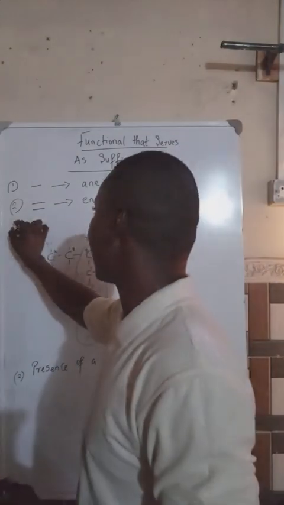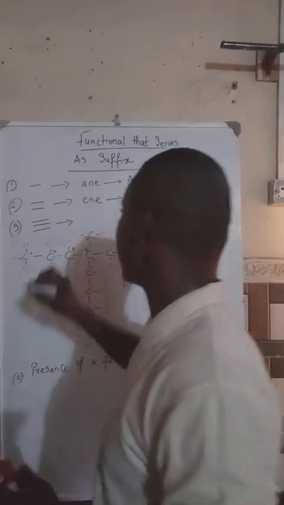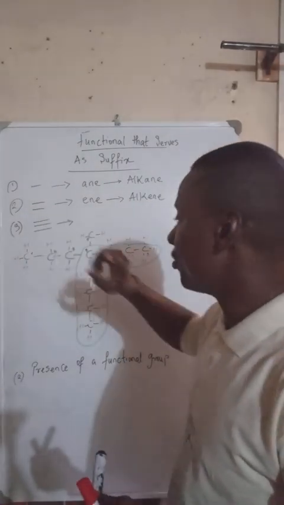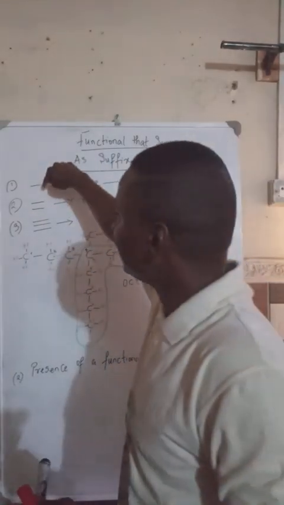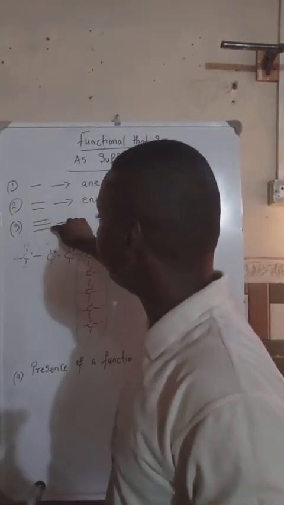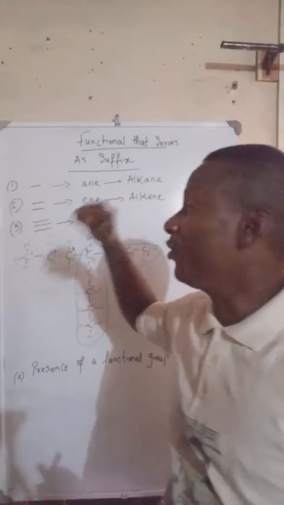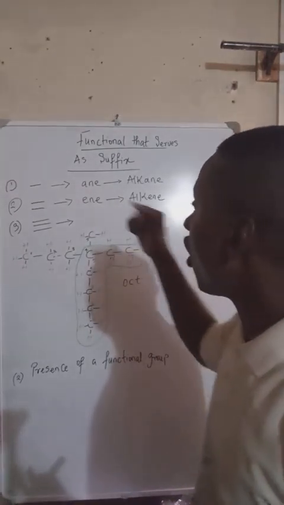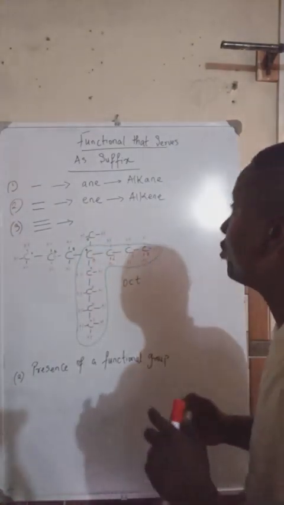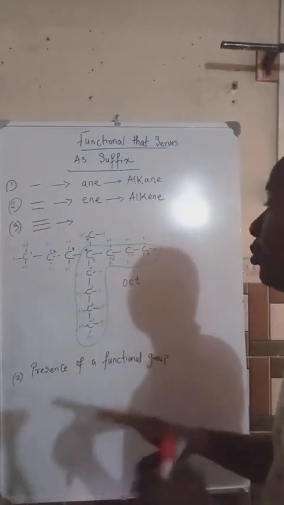Then we also have triple bonds. So when you have an organic compound that has a triple bond, even if the single bond is present, the double bond and triple bond would always override the single bond. When we say override, it means that it would always take over from the single bond. So the only time the single bond is considered is when you don't have any other functional group at all.